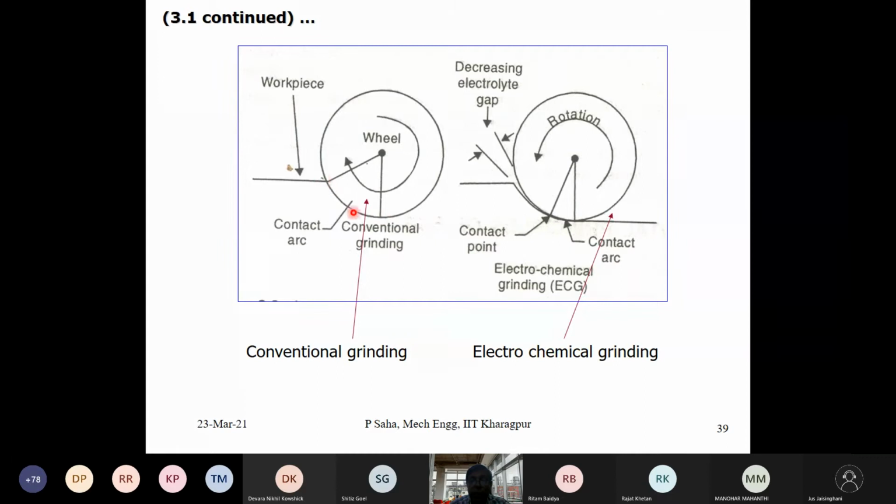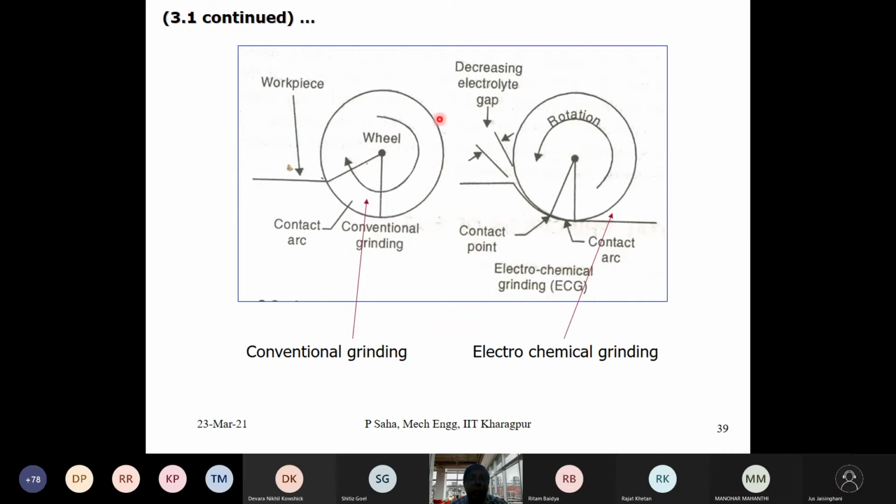From here to here, the entire contact arc is involved in the grinding process. So a lot of grinding force is imposed on the wheel. As a result, the wheel erosion is also at a larger rate.